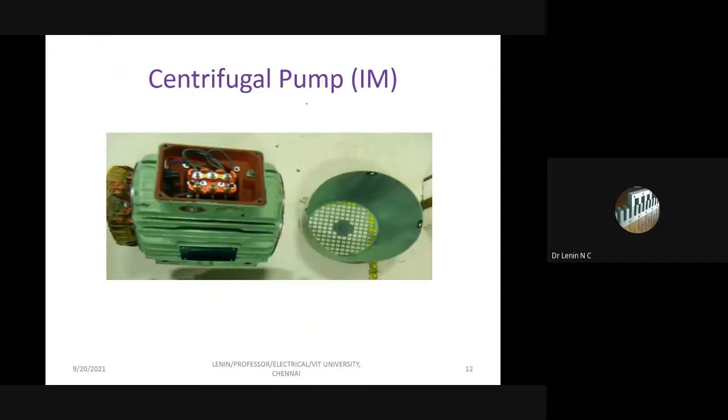So let us take one real-time example. What we did is we took a centrifugal pump which is made up of an induction motor. This is the induction motor.